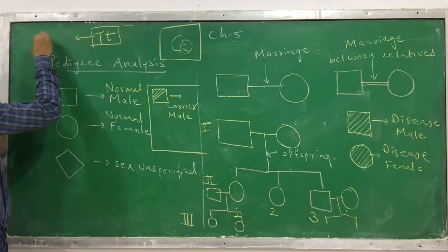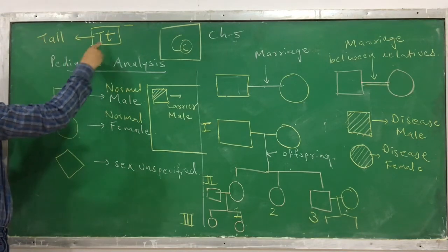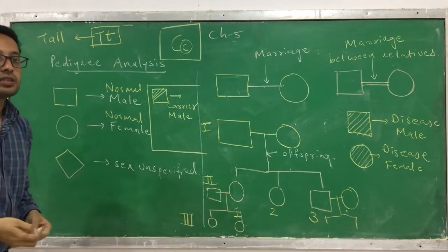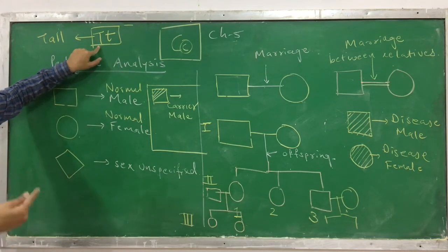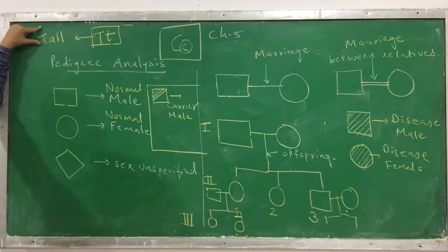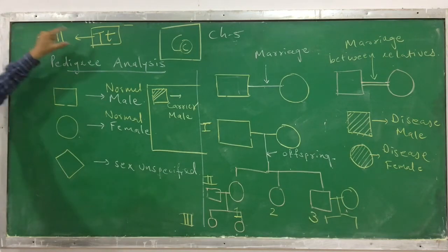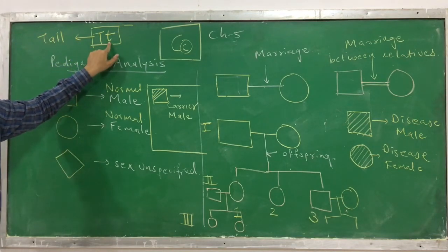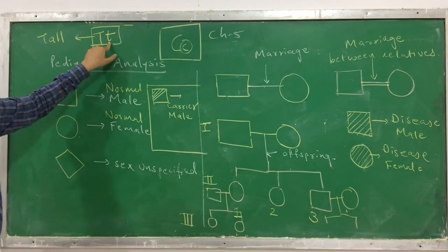The phenotype of this plant is tall because small t doesn't get expressed, because here the capital T is the dominant one. The phenotype of such a plant is tall. But that doesn't mean it doesn't have a gene for dwarfness, small t. It has a gene for dwarfness but it is not expressed.